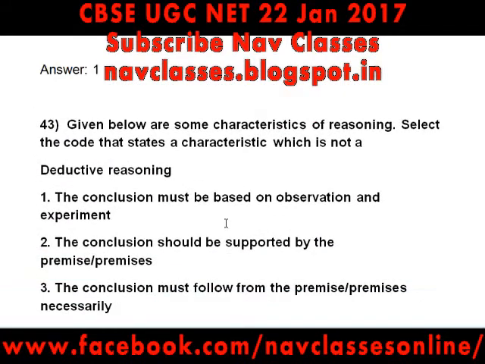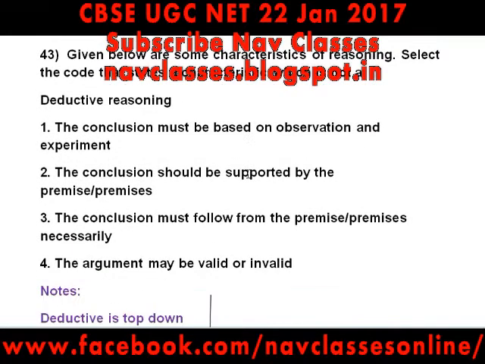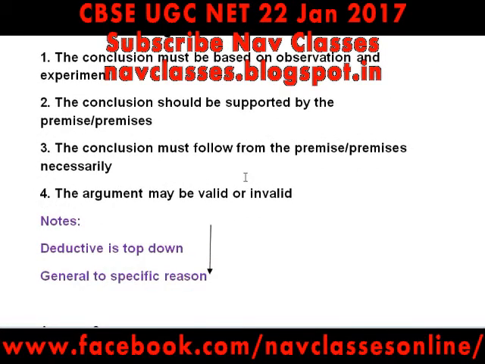So next question is, given below are some characteristics of reasoning. Select the code that states characteristics which is not a deductive reasoning. First of all, we should know what is deductive and inductive reasoning. Inductive goes from specific to general, and deductive goes from general to specific. I made some notes about this. So deductive is top down, and it goes from general to specific reason.